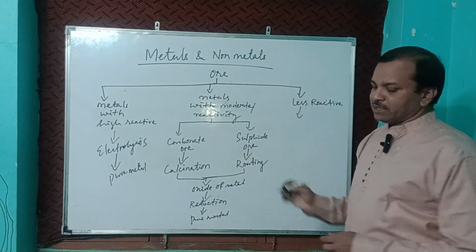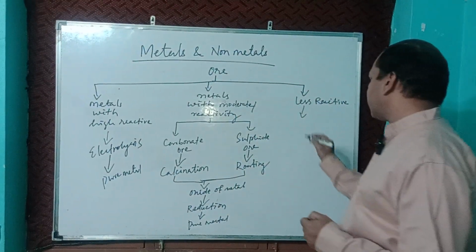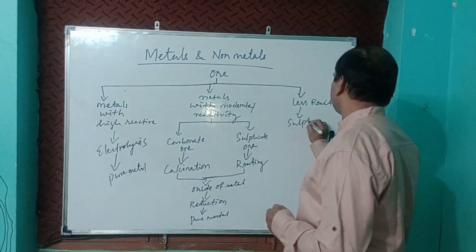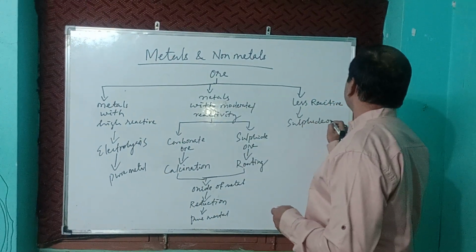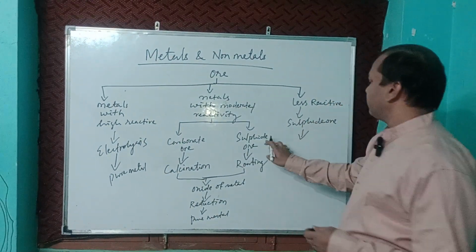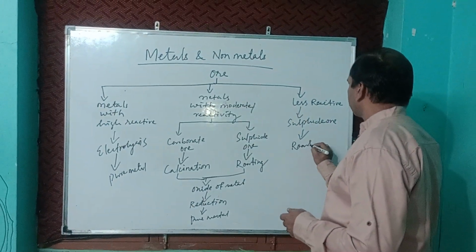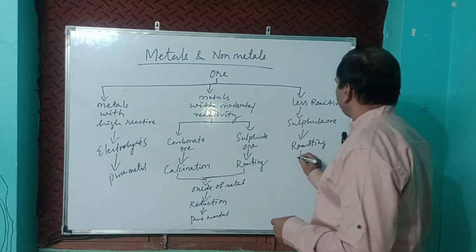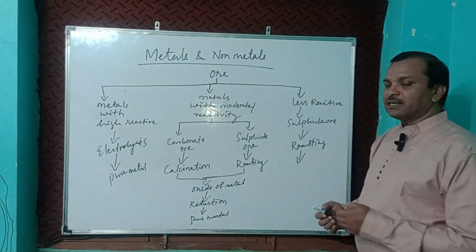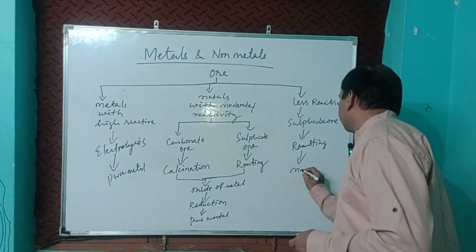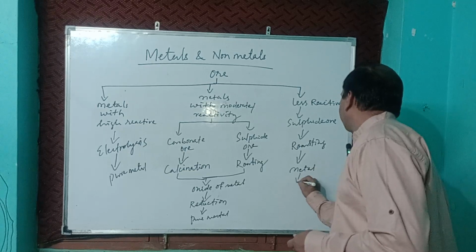Here in the less reactivity series, sulfide ores are available. Sulfide ores means roasting. From that roasting, we will directly get the metal, and we will refine it.